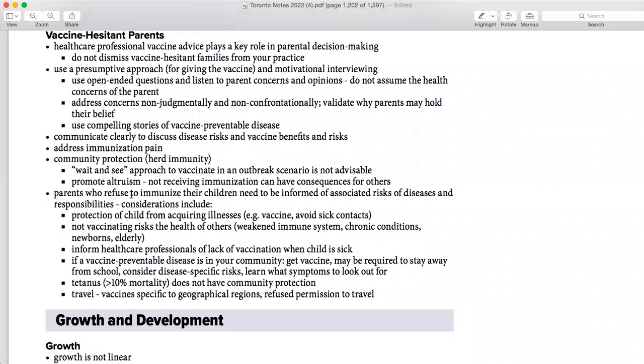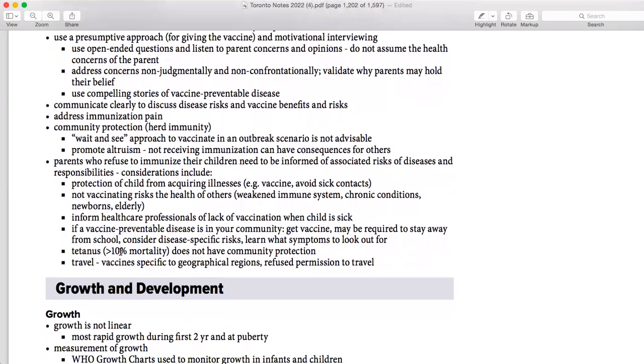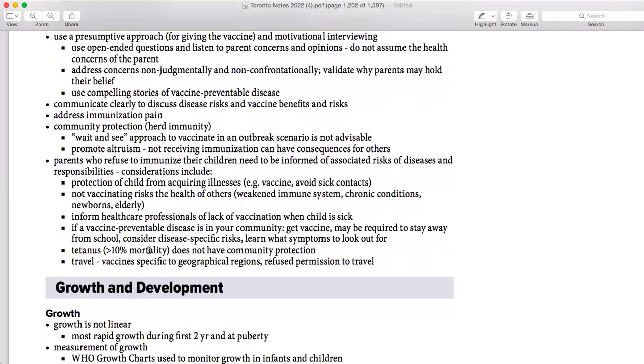For parents who refuse, you have to ask whether, other than the baby, the parents are immunized or not, like have they been vaccinated or not. For protection of the child from illness, you have to tell everything. Non-vaccination carries a health risk and a weakened immune system. Health professionals note the lack of vaccination when a child is sick. If a vaccine-preventable disease is in your community, get the vaccine, or the child may have to stay away from school.